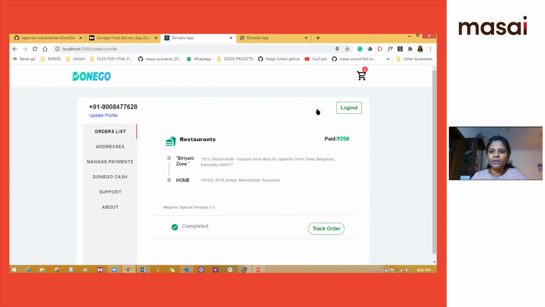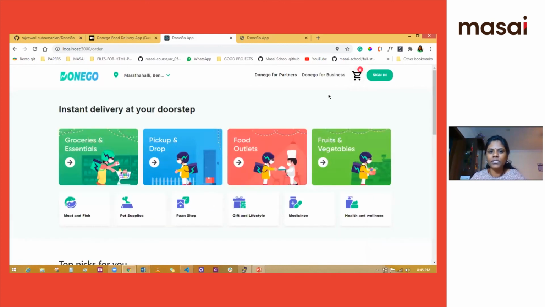Again, the user can also log out. I'll click log out, and you can see the cart is 0 again. So this is the flow of the project, and we have also hosted it on AWS. Only the set location is something we have to look at, but everything else is working fine. So that's all from our side. Thank you.